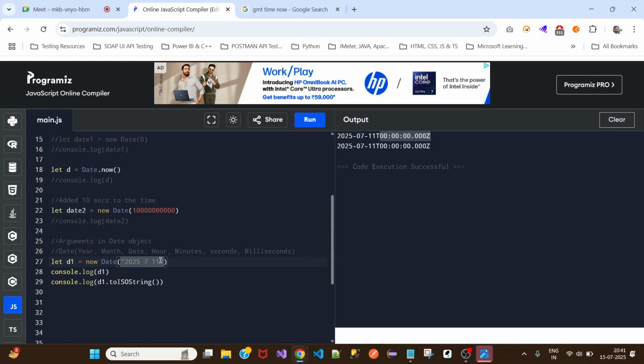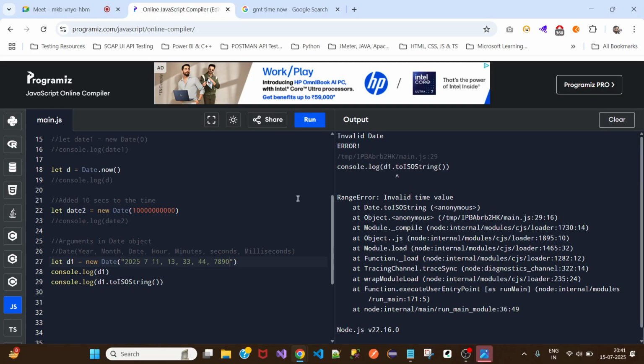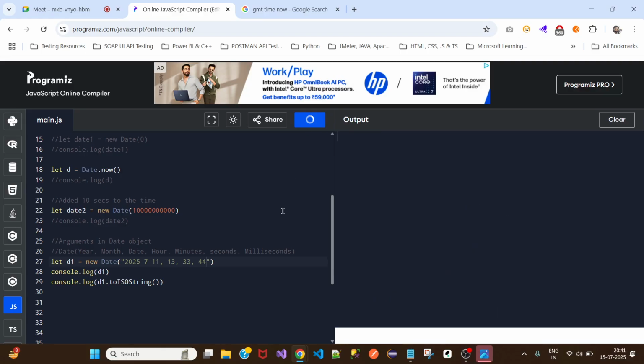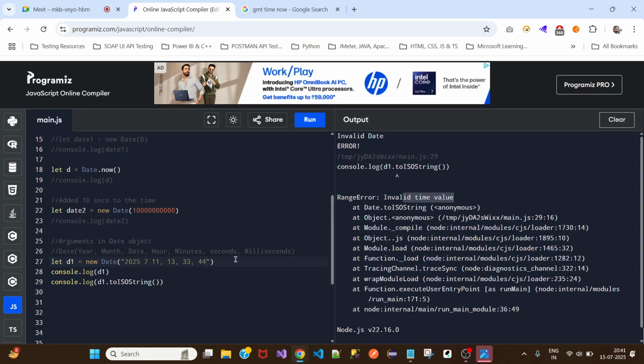We haven't passed the time, right? So let me try to pass that too. Date, then hour, I'll say 13, then minutes 33, then seconds 44, milliseconds 7890. Let's see if it works. Nah, there's some error: invalid time value. Let me take this out and run it. Still invalid time value.